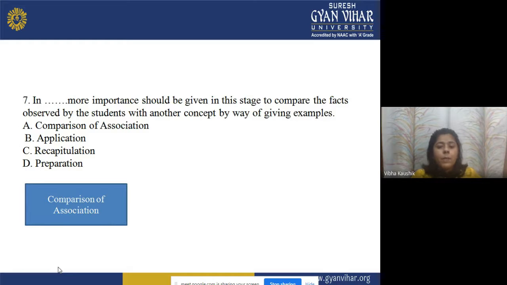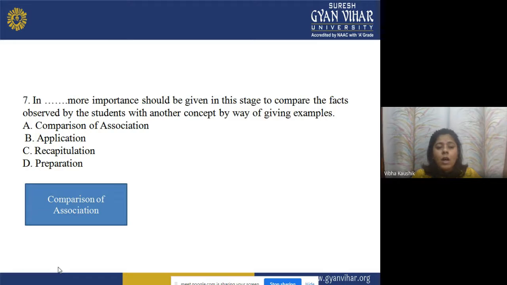Now the seventh one. In dash, more importance should be given in the stage to compare the facts which are presented by the teacher in the lesson plan. Observed by the student, there will be an observation by the students with another concept by way of giving examples.